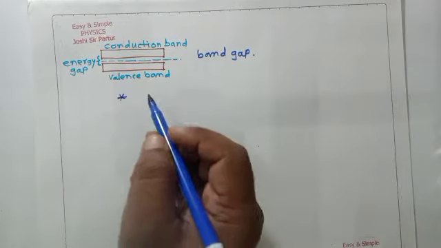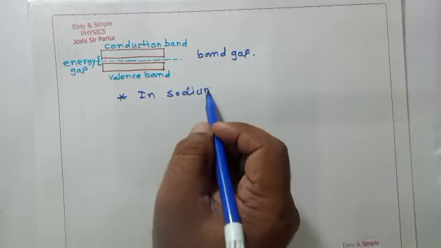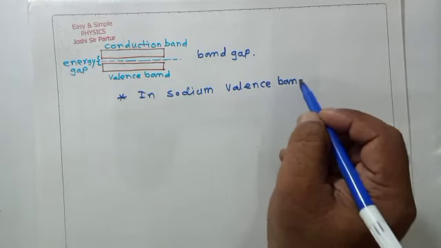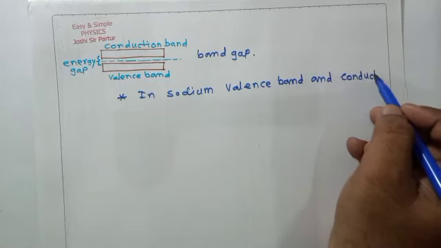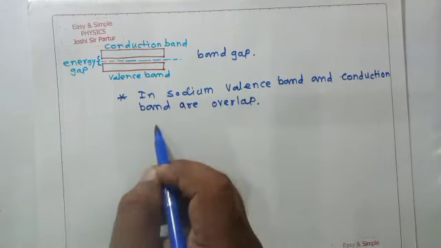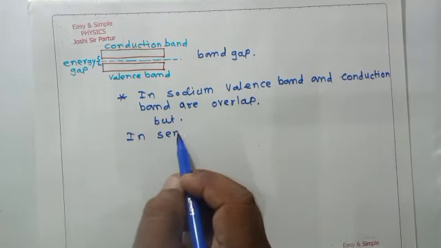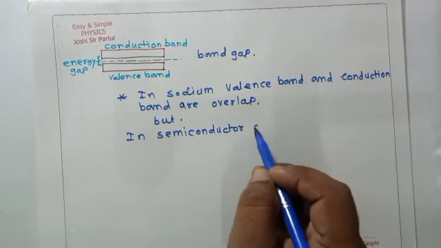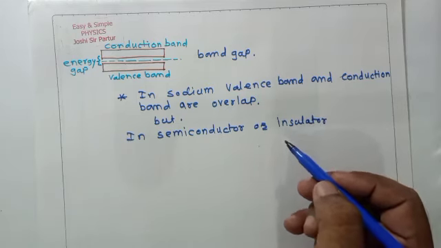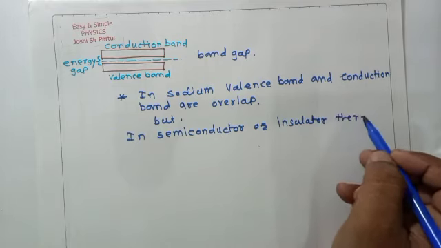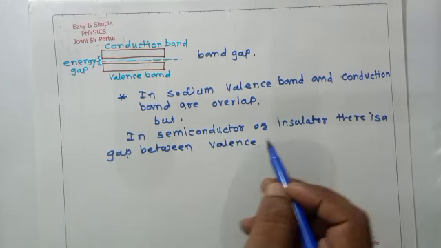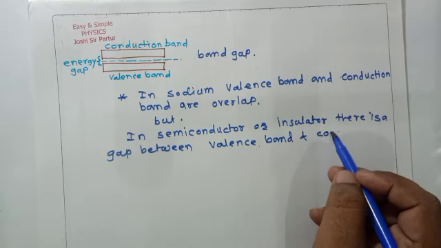One point to remember: in sodium the valence band and the conduction band overlap, but in a semiconductor or insulator there is a gap between the valence band and conduction band.